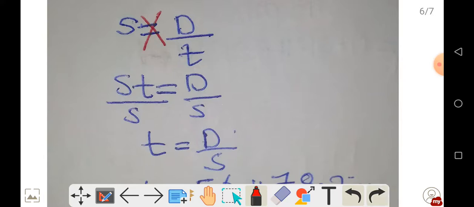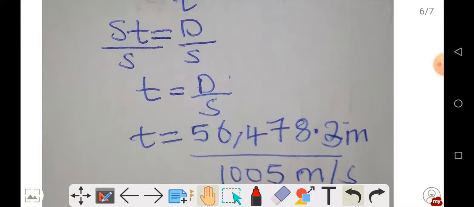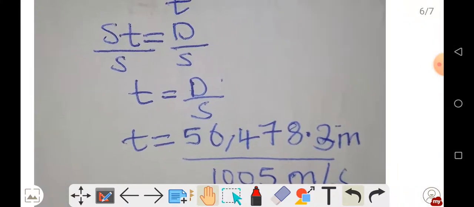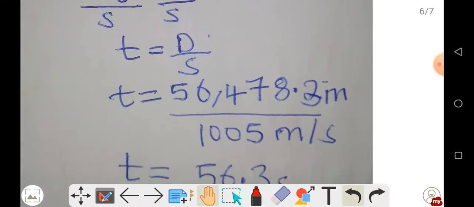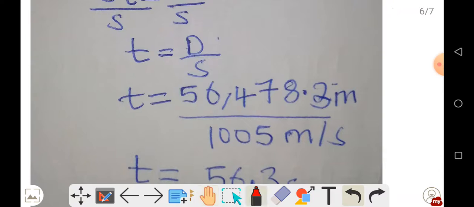When we make time the subject of the formula, the distance we have calculated is 56,478.3 meters, and the speed we found is 1005 meters per second.